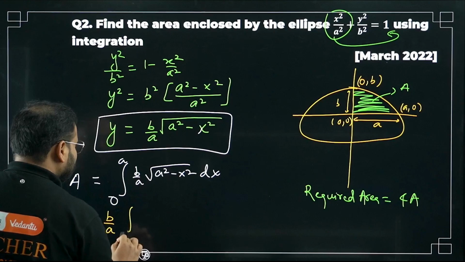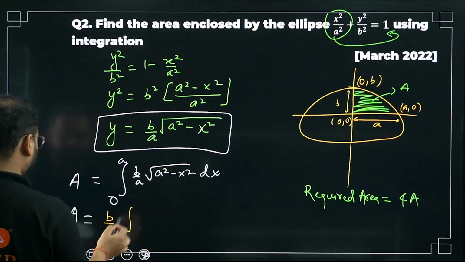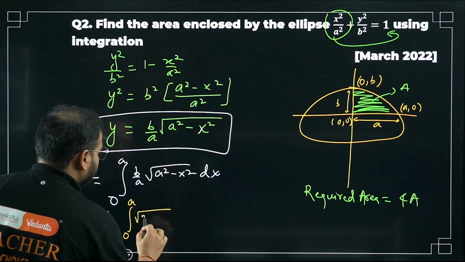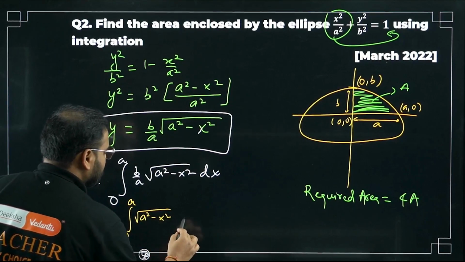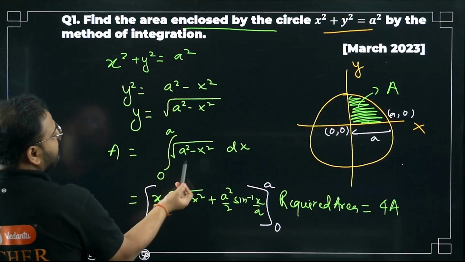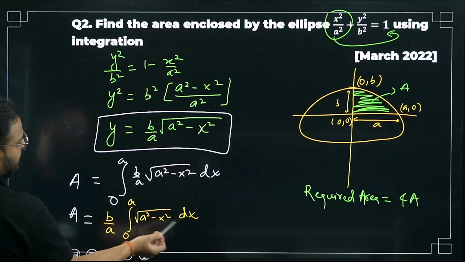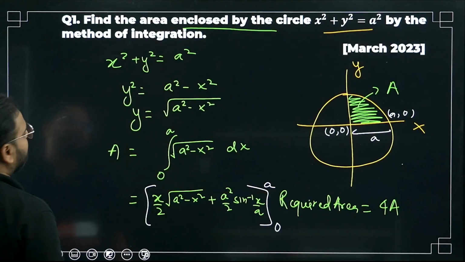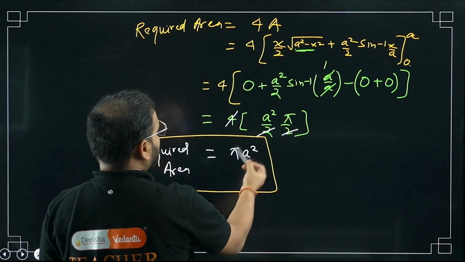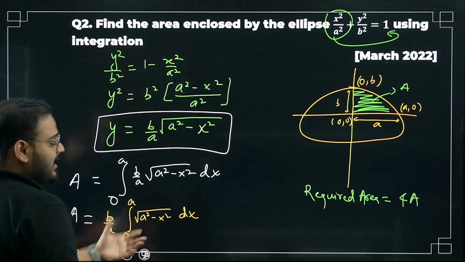This is the same thing, if you remember, 0 to a, and this whole thing remains the same. Now, please check over here: integral of 0 to a, root of a square minus x square dx. So what is this value? If you remember, this value was coming as pi a square. Okay. So let me just write this. I'm not going to do the exact thing.